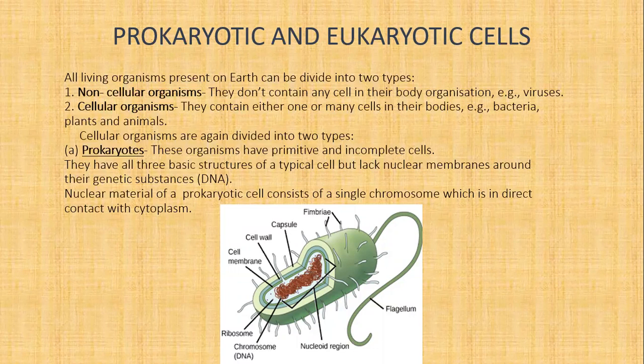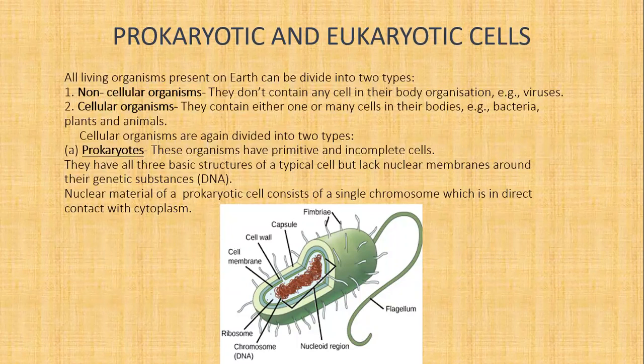Example, viruses. Viruses lack any membrane and hence do not show characteristics of life until they enter a living body to use its cell machinery to reproduce. The second one is cellular organisms that contain either one or many cells in their bodies, for example bacteria, plants and animals.